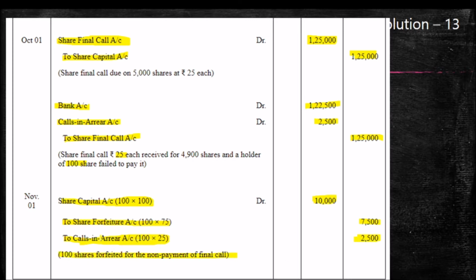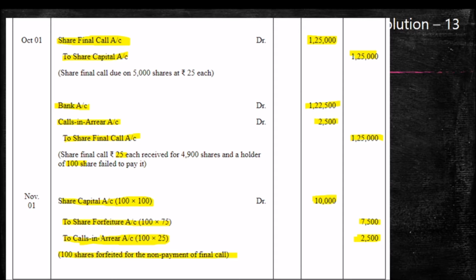Calls in arrear is what that particular shareholder is not paying, 25 into 100, and what we have already received from application, allotment and first call, that is 7,500. So my dear students, I think it is very clear for you the concept related to share forfeiture and the entries related to share forfeiture with the premium and par. Remember how to write the entries and how the amounts come into share forfeiture. It's very important. Please keep in mind the entries and the ways we are calculating the amount for each entry.